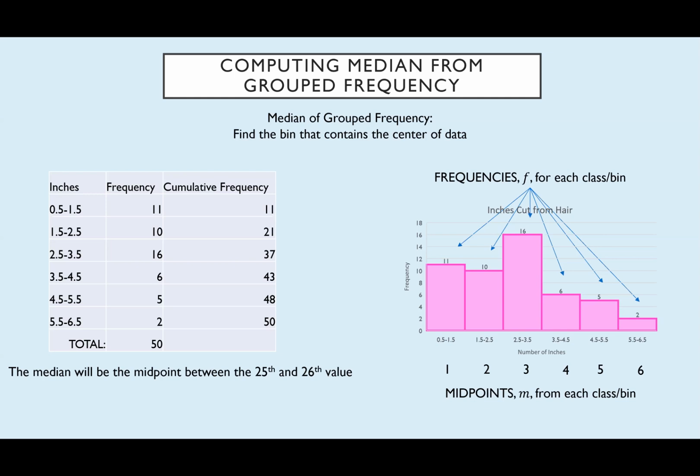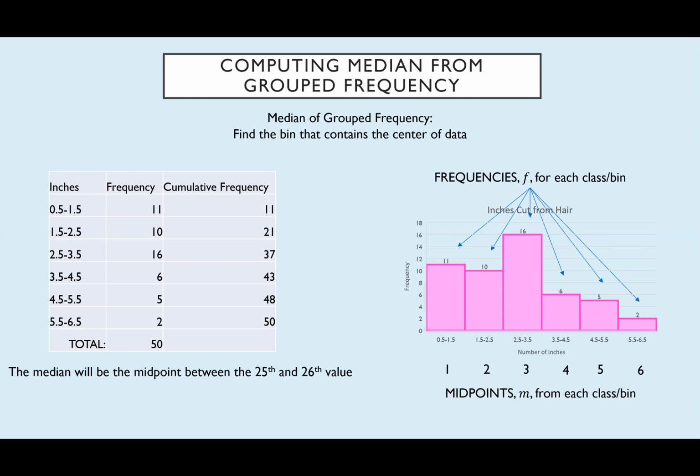For us, having 50 data values means that our median is the midpoint between the 25th and the 26th value. So where does that value occur? Where do the 25th and 26th values live? Well, they definitely don't live in the first category because there's only 11 there. And they definitely don't live in the second category because by the time I get to the second category, I've only accounted for 21 of my data values. In the third category though, I go all the way up to 37.